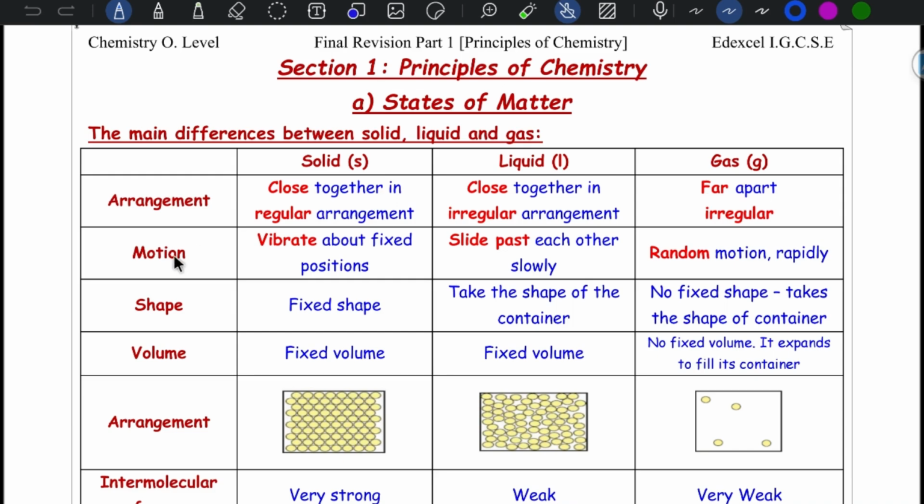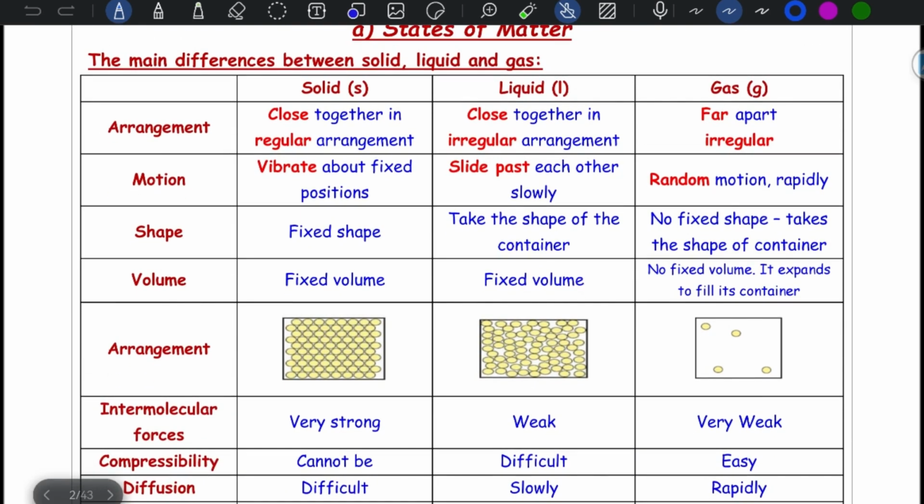He may ask you about motion. When you talk about motion, in case of solid, vibrate about fixed position. In case of liquid, particles slide past each other slowly. In case of gas, random motion and rapidly. When you talk about shape, in case of solid, fixed shape. In case of liquid, it takes the shape of container. Also, in case of gas, no fixed shape, takes the shape of container. When we talk about volume, solid fixed volume, liquid has fixed volume also, while in case of gas, no fixed volume, it expands to fill its container.